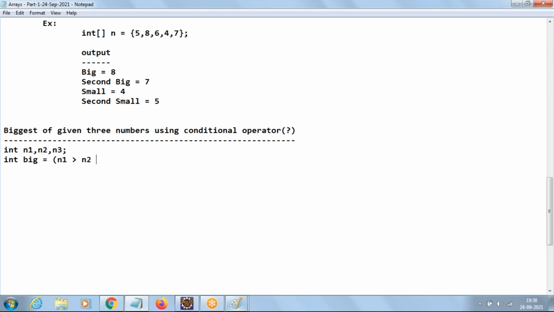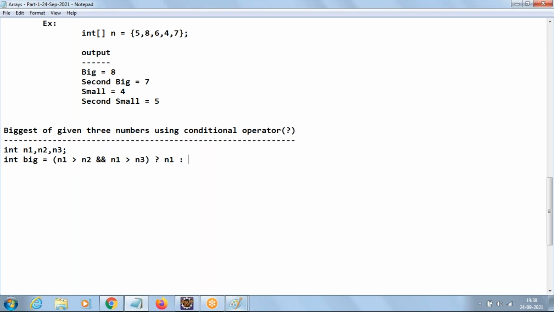If n1 is greater than n2, and directly we can use here, and if n1 greater than n3, then if n1 greater than n2 and even n1 greater than n3, then which one we should return? n1. So just keep a question mark and say n1. So if the condition is true, n1 value will go and store into big. Else,